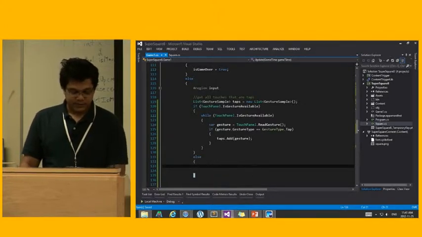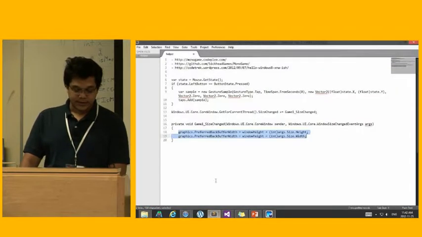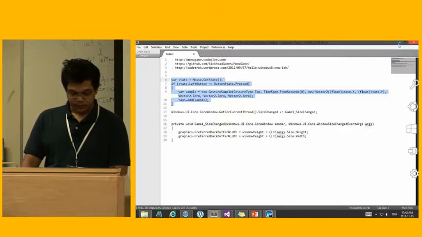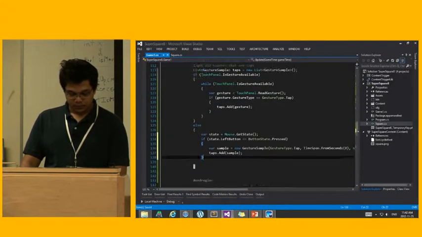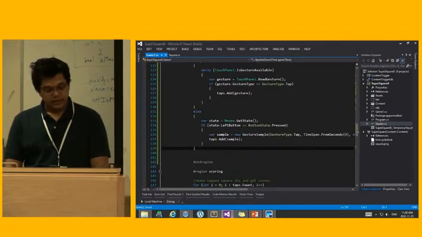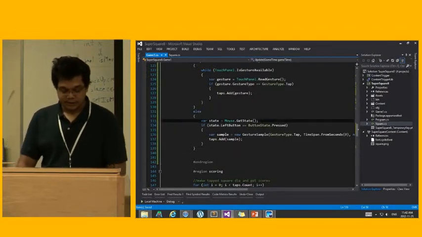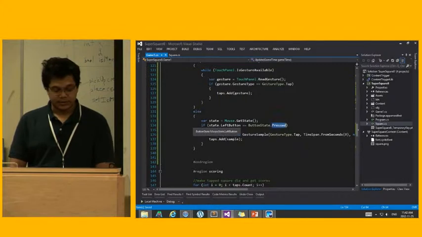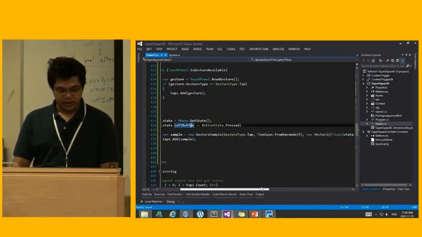So it's very straightforward to get mouse input as you'd expect. So all you have to do, I'll copy over this snippet of code. And all it's saying here is get the mouse state and check if the left button is pressed. If it is, create a gesture sample.